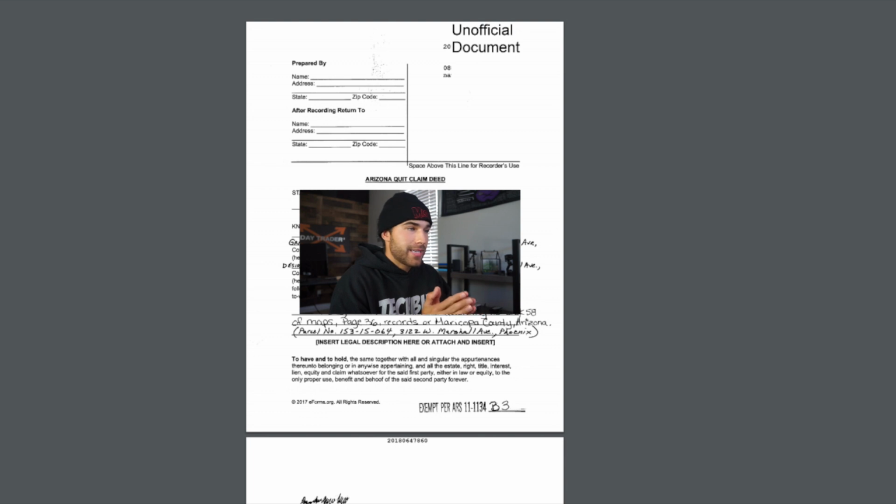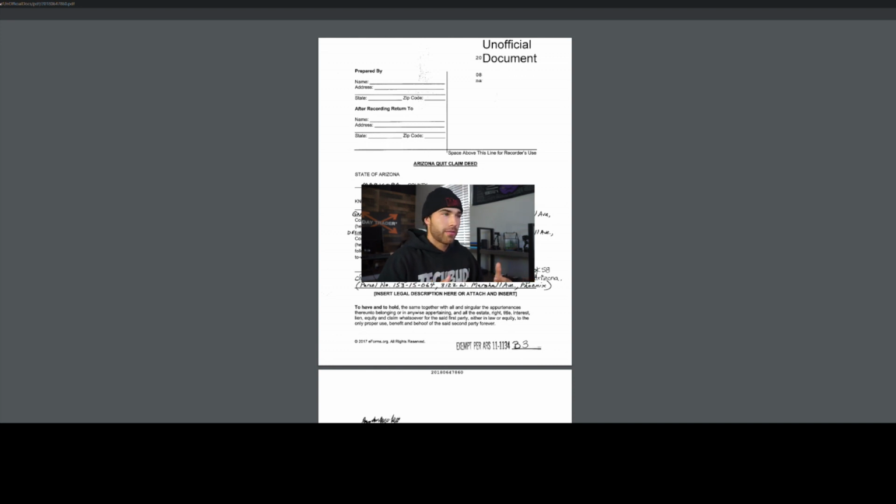A quitclaim deed is basically when there are multiple people on the deed and someone wants out of it, so they quitclaim themselves out of the deed and transfer it to one individual person. A lot of the time this happens with divorces, or maybe a family member who was transferred a property from a relative that passed away. Maybe a brother or sister was passed a property from a parent, and the brother doesn't want to be on the deed anymore, so they'll quitclaim their way out of the deed and leave the entire deed to the sister.